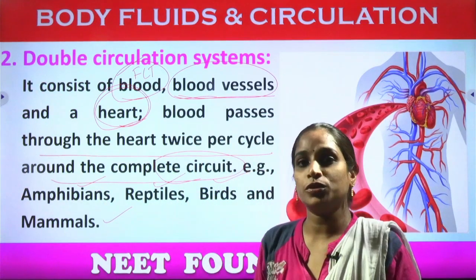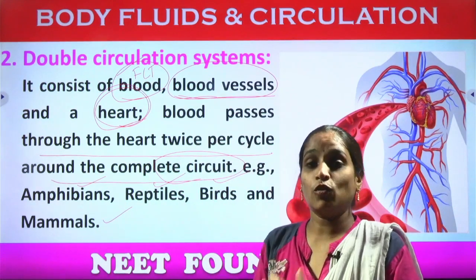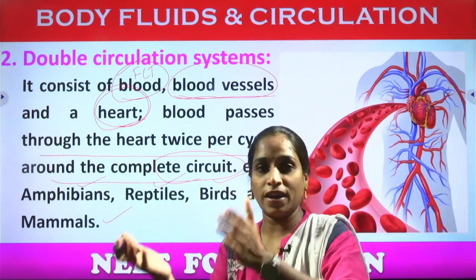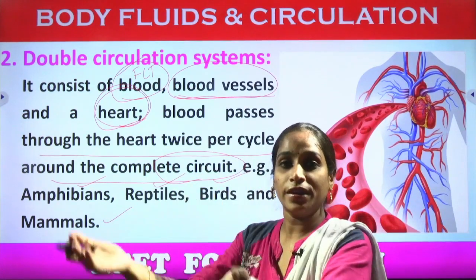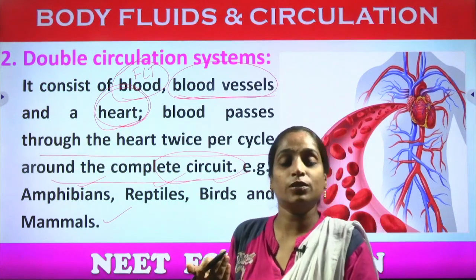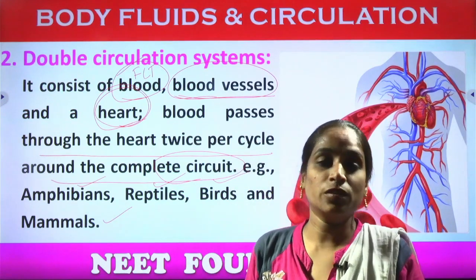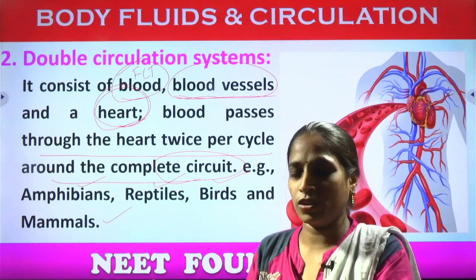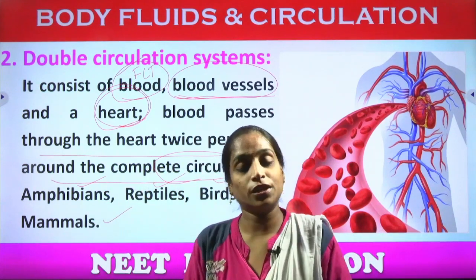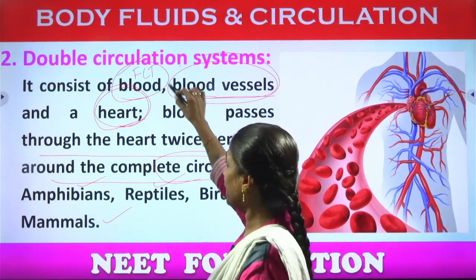What is a circuit? For completing it, what has to be received? Deoxygenated blood from the body parts has to be received by the heart and sent out to the lungs, and oxygenated blood from the lungs goes to the heart, and the heart sends the oxygenated blood towards the body parts through the blood vessels.